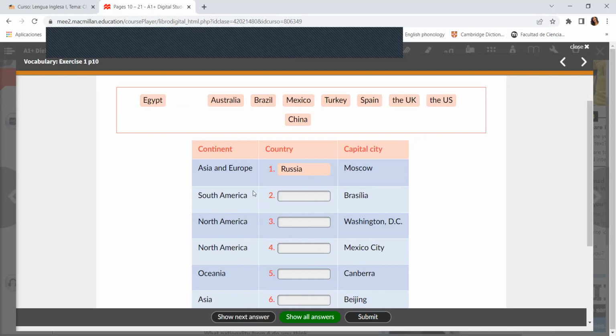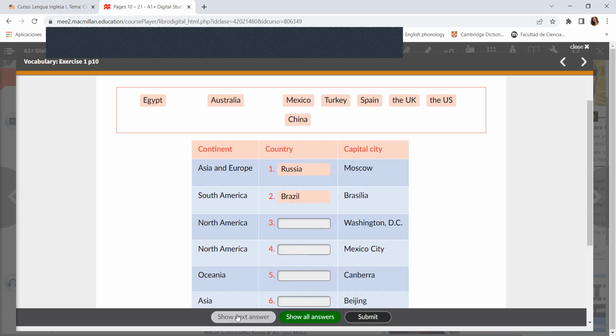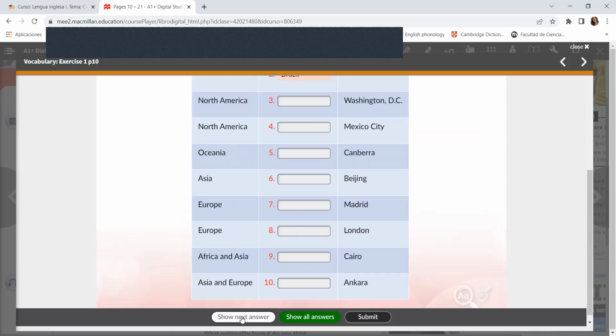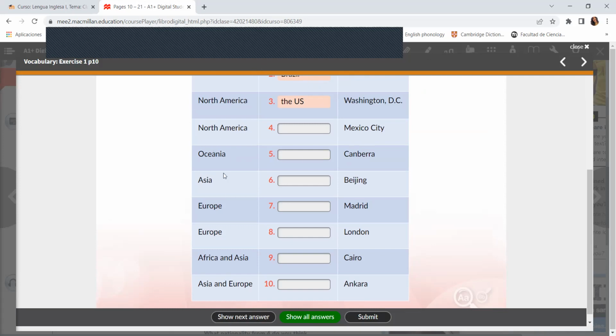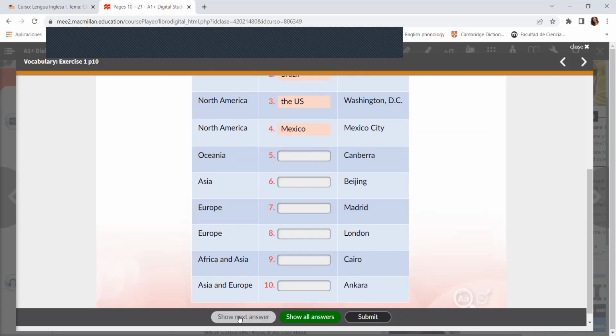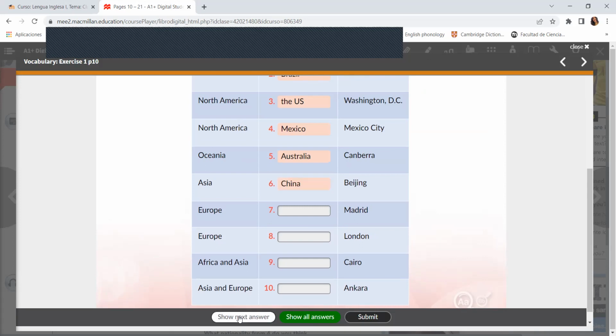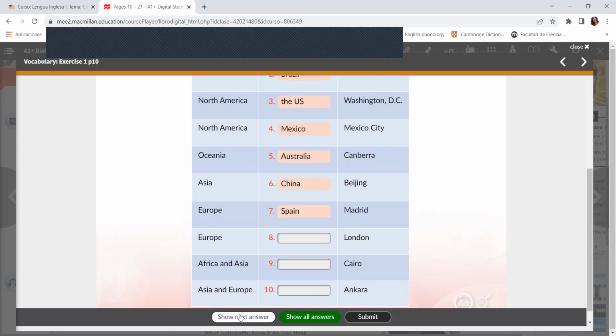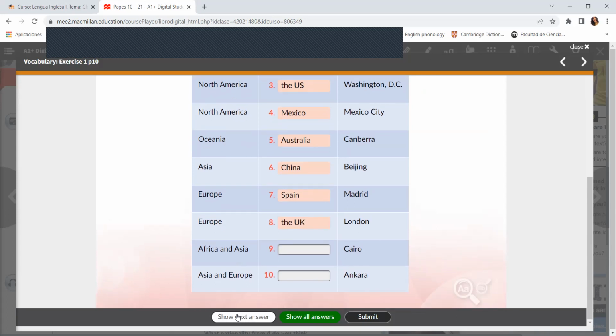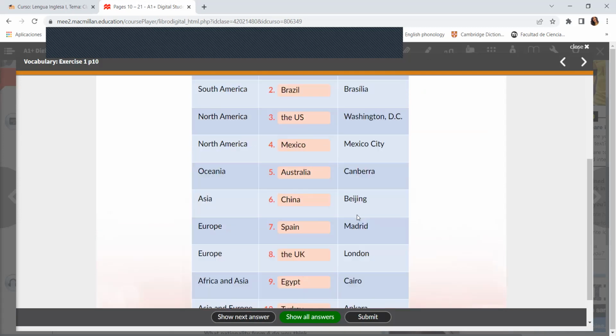Second, number two is in South America. The country we don't have, the capital city is Brasilia. So the country is Brazil. Number three is the US. Number four is Mexico. 5, Australia. 6, China. 7, Spain. 8 is the UK. Number 9 is Egypt. And number 10 is Turkey. So those are the answers.